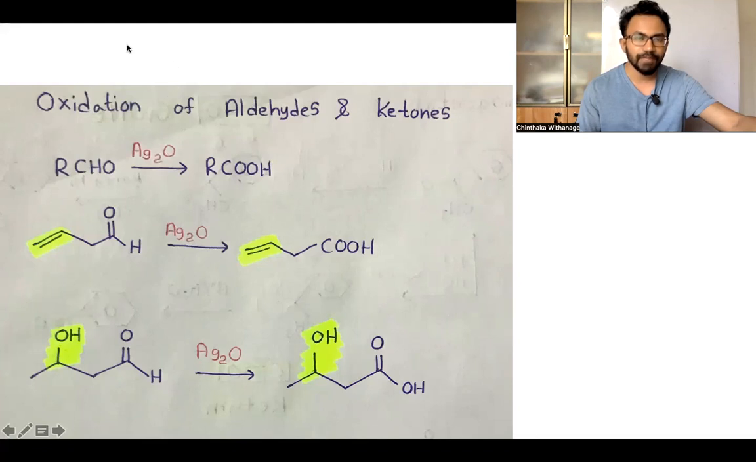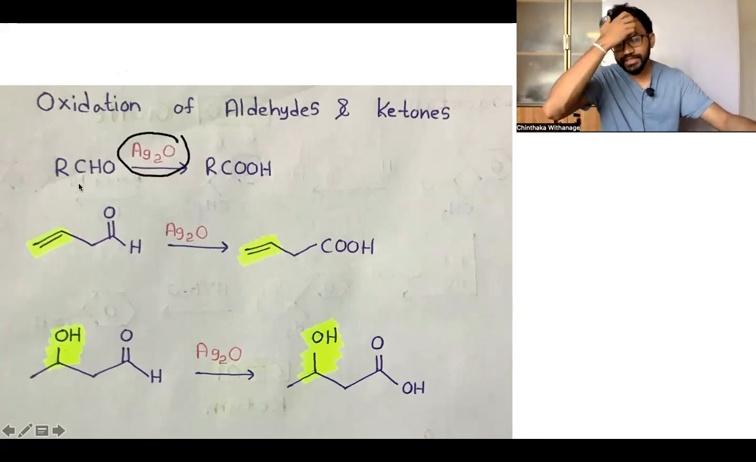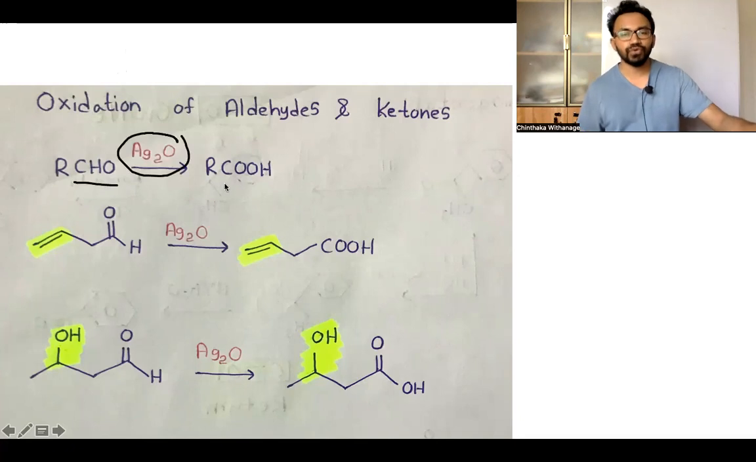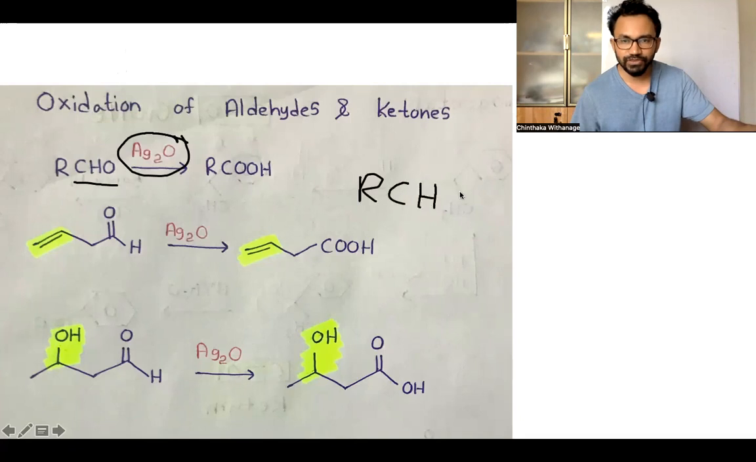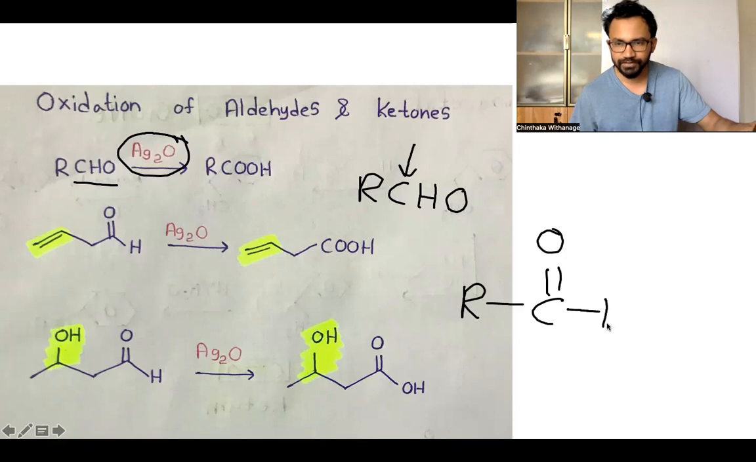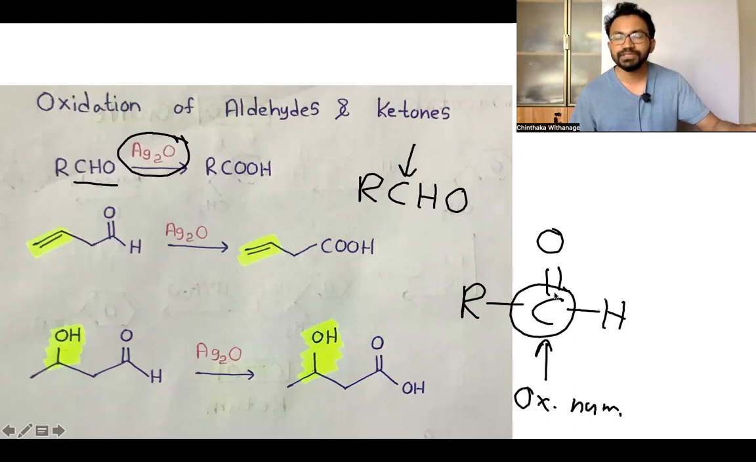Right? Okay, here Ag2O. You can see Ag2O can convert CHO to COOH. So it feels like a strong oxidizing agent. Remember, if I ask about the oxidation number of the carbon in CHO, what is the oxidation number here? The way it looks, I'm going to ask what the oxidation number of this carbon is.